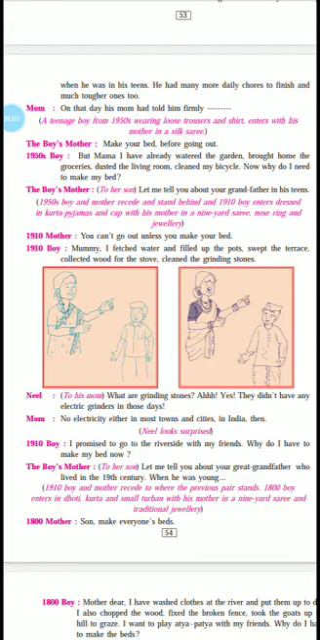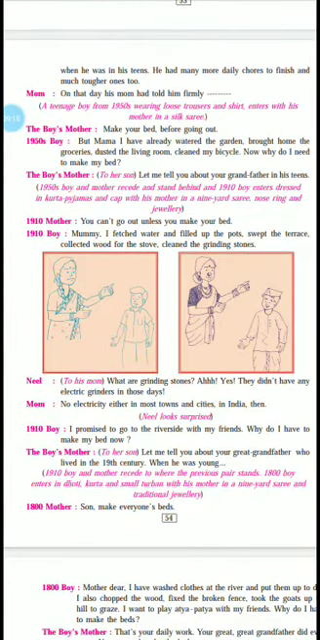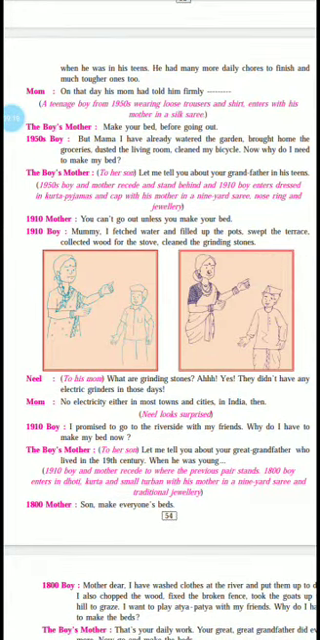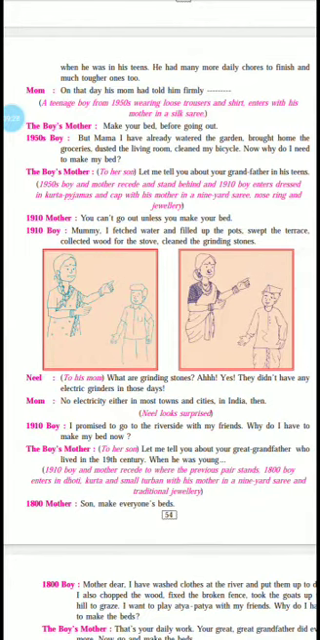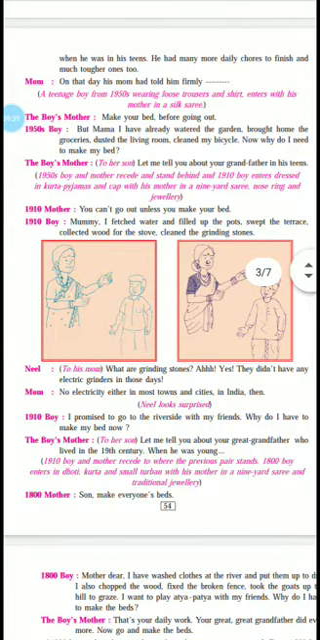And the boy says, Mummy, I fetched water and filled up the pots, swept the terrace, collected wood for the stove, cleaned the grinding stones. So he also gives all the excuses that I've done such a lot of work, so how can you stop me from going out? Like he says, I have just fetched the water and filled up the pots. You can see in this era, the water supply in the taps was not available everywhere. So he had to go and bring the water, fetch the water means bring the water, and fill the pots. And he also says that I have cleaned the terrace.